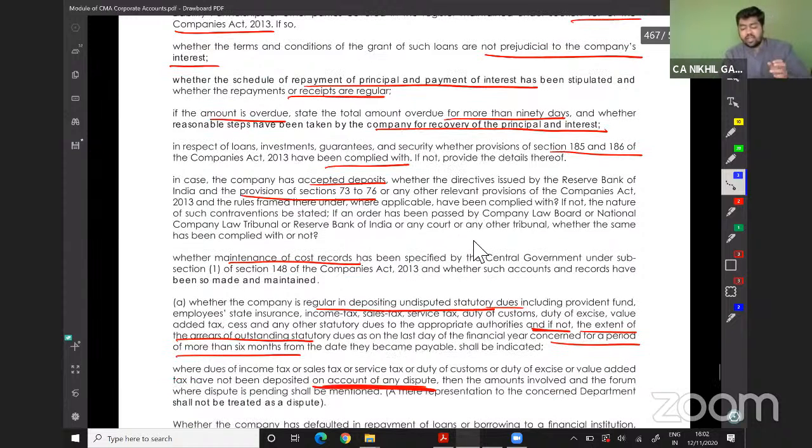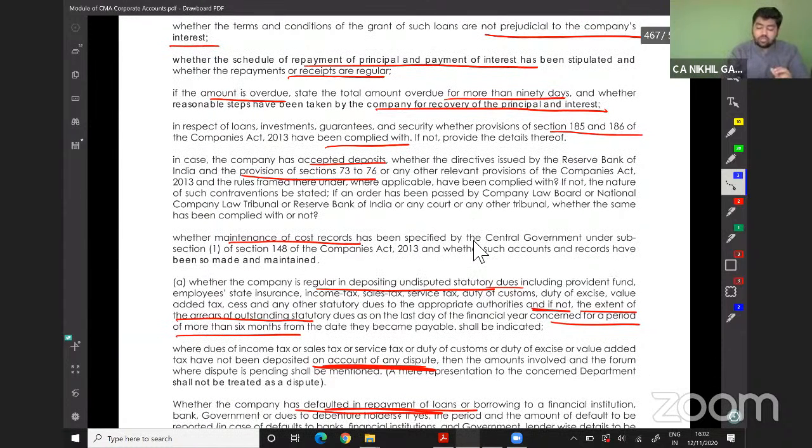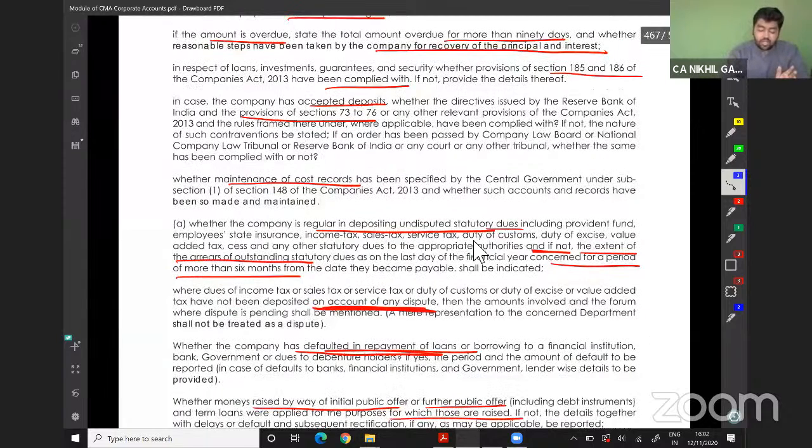Whether any loans, guarantees, or securities are given under sections 185 and 186, and whether sections 185 and 186 are complied with. In case of acceptance of deposits, whether sections 73 to 76 are complied with, or if there is any default, the same should be recorded. Whether the cost records are maintained by the company or not.